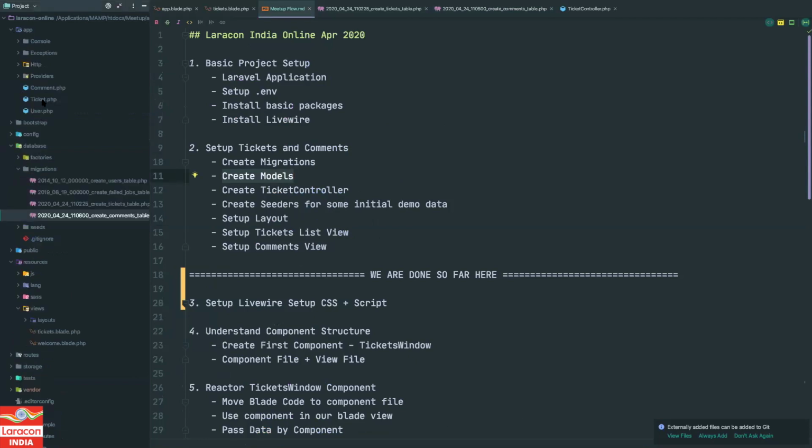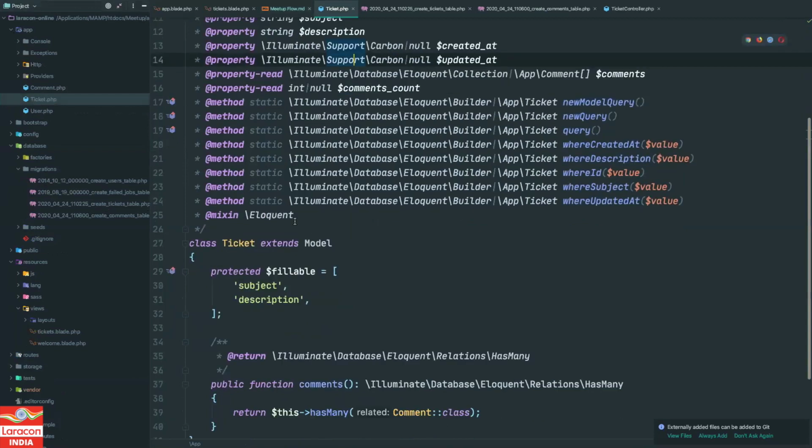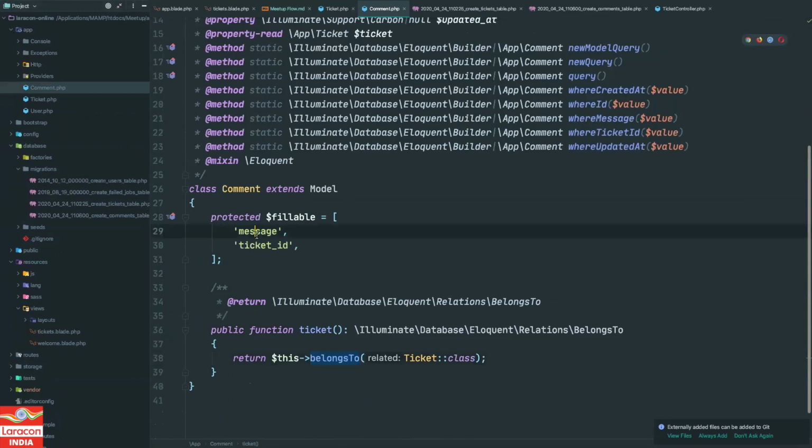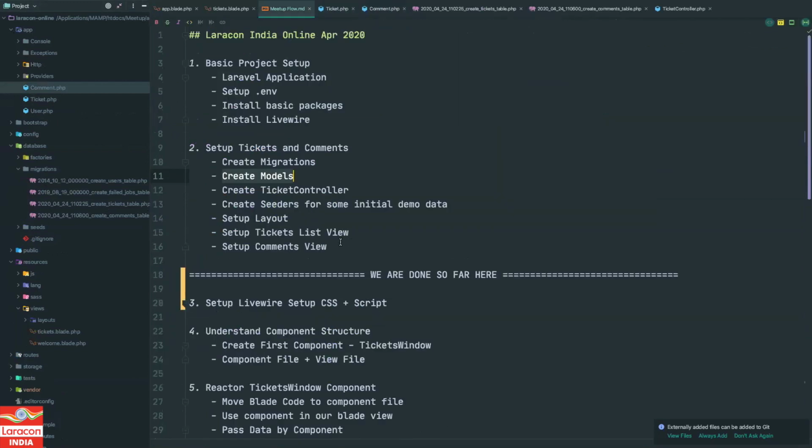That is also pretty simple, like Ticket. So ticket can have two fillable fields, subject and description. Then it has a relationship, comments. So a ticket has many comments. And same for the comment model: message and ticket id are the fillable fields, and it belongs to one ticket. So nothing special over here as well, right?